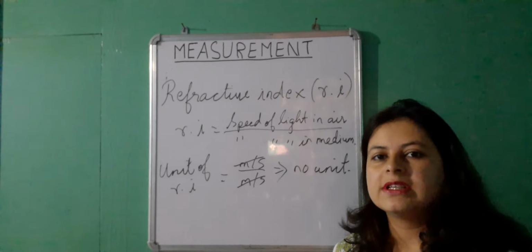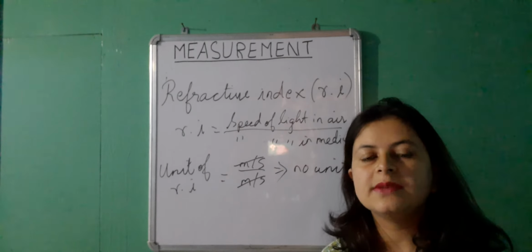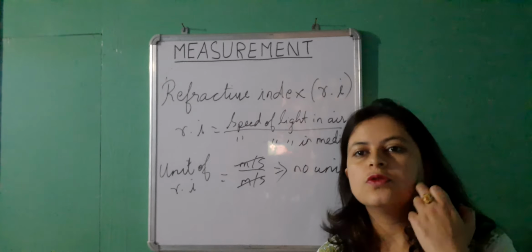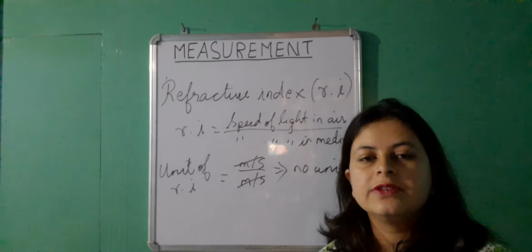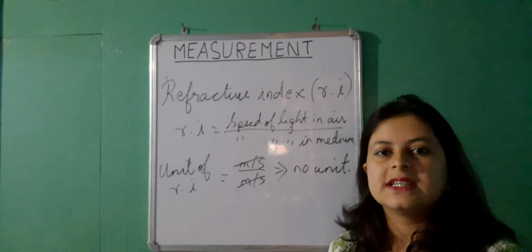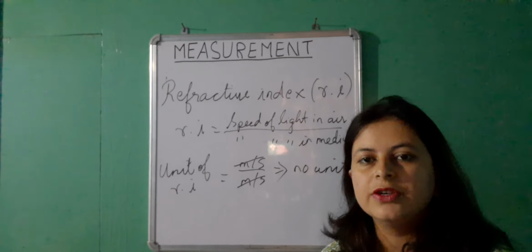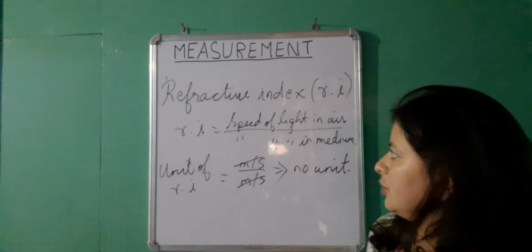Likewise there are so many other physical quantities which happen to be the ratio of two similar physical quantities, and for those there is not going to be any unit. That is the main reason why many physical quantities do not have a unit.